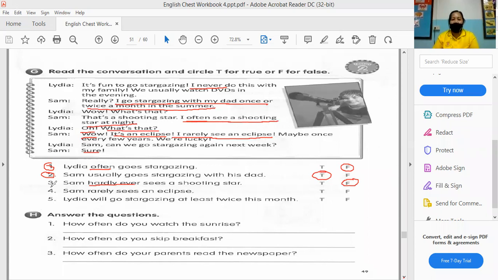Okay, number 4. Sam rarely sees an eclipse. So what do you think? It is true because it's there already. Number 5, Lydia will go stargazing at least twice a month. Is it true or false? It is false. Why? Because it says there, "never."